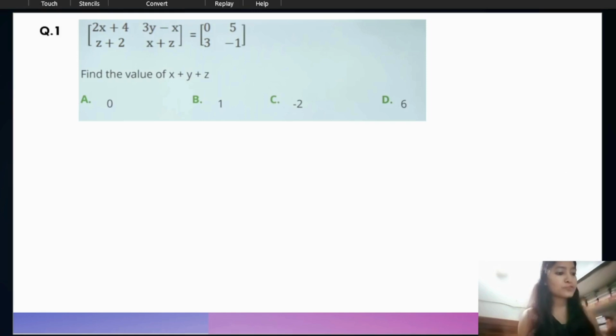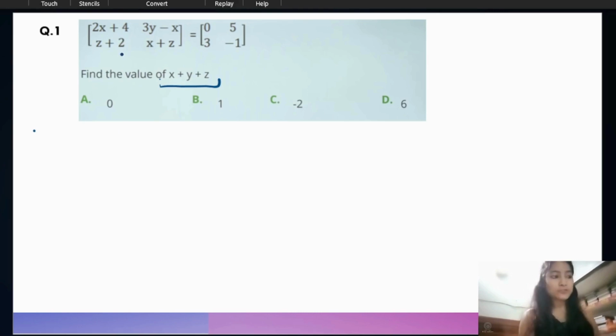Let's move to the question. Okay, so question number 1 is, what we have to do? We have to find the value of x plus y plus z. So first try to solve this question and put the answer in the comment box. Okay, so let's start with this question.